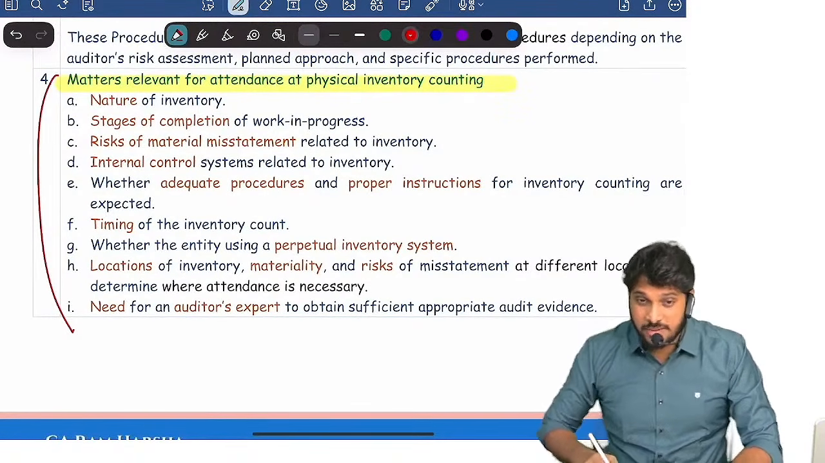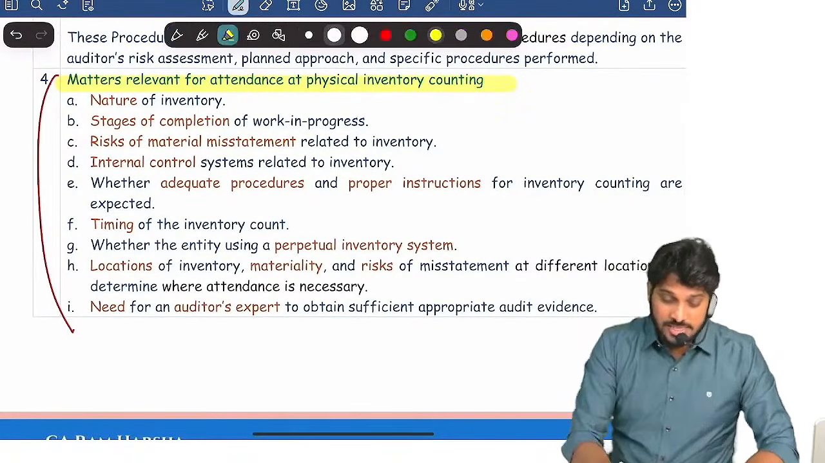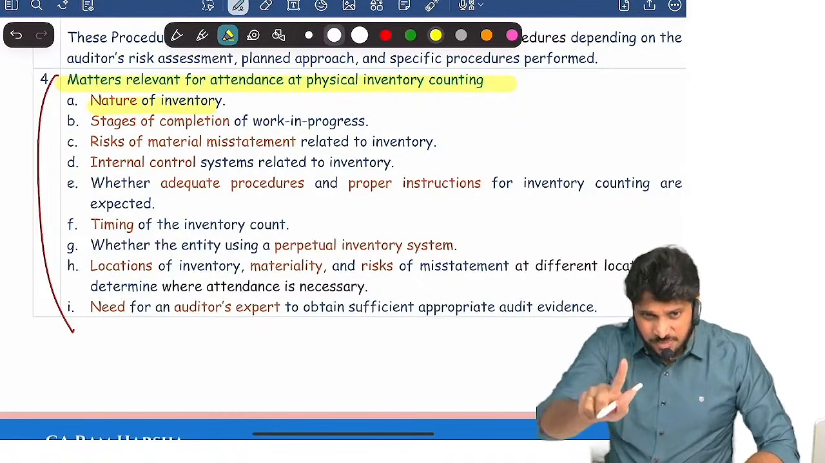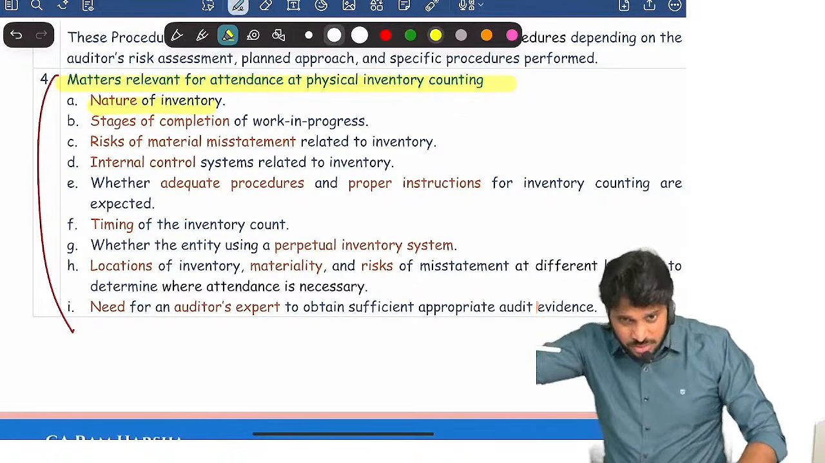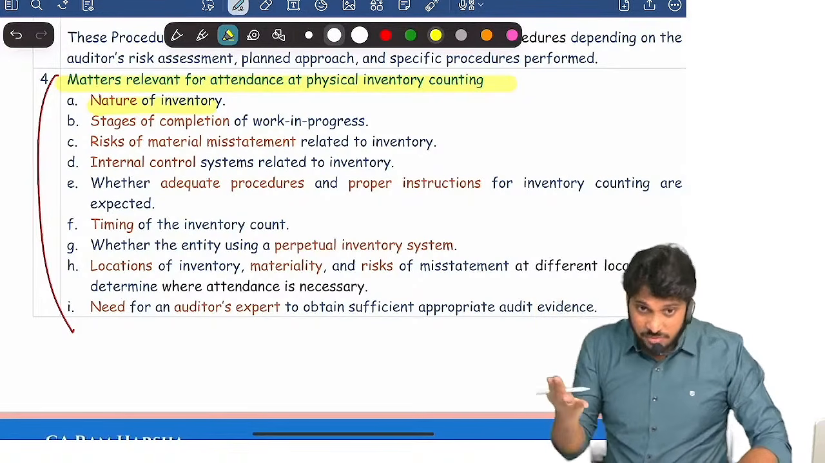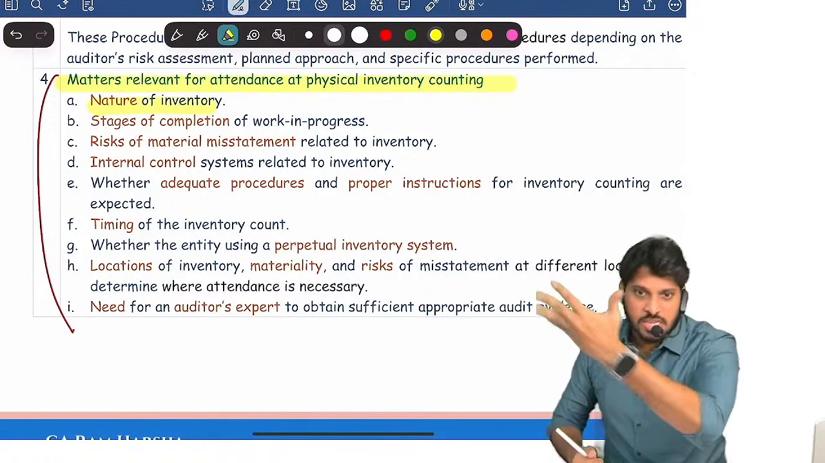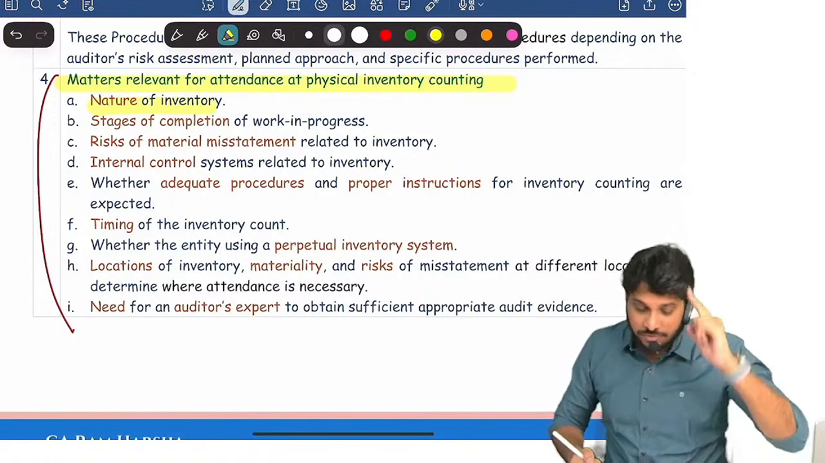When you are doing inventory counting, keep in mind the nature of inventory that you are looking at. Is it raw material? Is it work in progress? Is it finished goods? That is one example. Another example of nature of goods is type of inventory. Is it crude oil? What product is it? Keep the nature of inventory in mind.